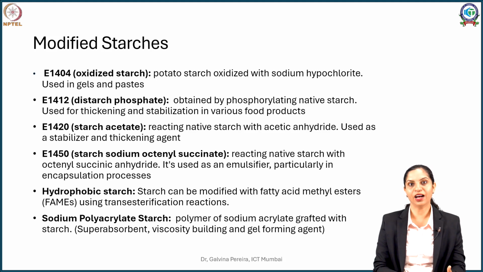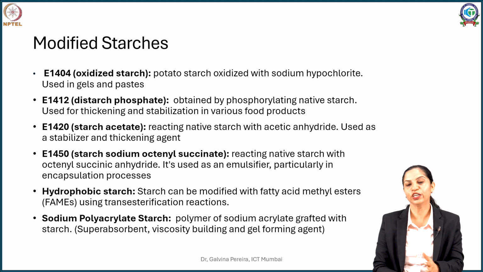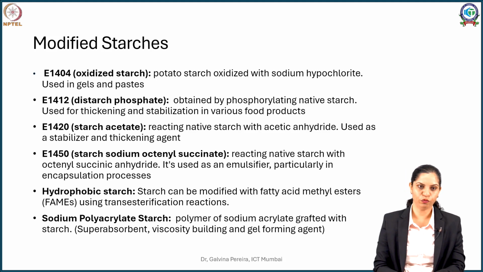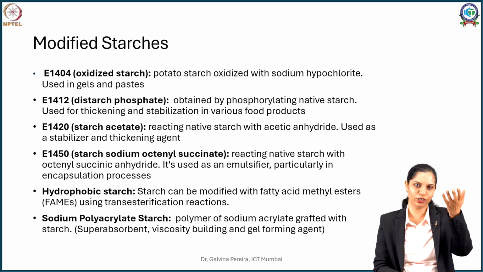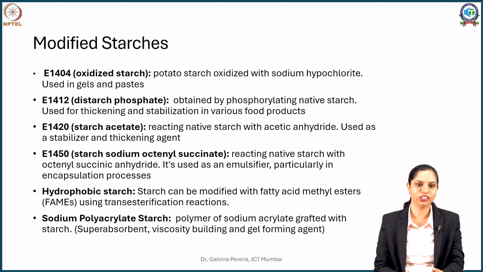These E numbers are the food additive numbers you generally see on the food packets. So if you see any of these numbers, you are dealing with starch additives. Another is E1412, which is distarch phosphate. So again, this is made polar by adding a phosphate moiety to it, and it gets a unique property in that it acts as a thickening, viscosity-increasing and stabilizing agent, so that your food particles don't sediment very easily and you get a nice ketchup or thick consistency to it.